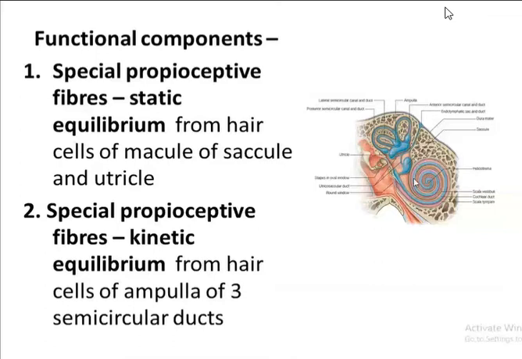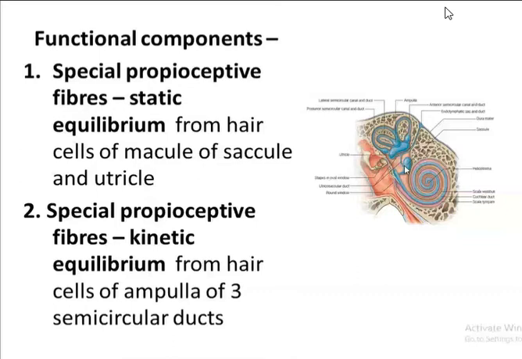So this is the figure of the internal ear. These are the parts of the internal ear. These are the 3 semicircular ducts. They lie within the 3 semicircular canals. This snail-shaped structure is known as the cochlear duct, and this is the dilated part. This is the macule here. This is the utricle and saccule, and inside them lies the macule. So these are the different parts of the internal ear: semicircular ducts here, cochlear duct here, and inside the vestibule lie the saccule and the utricle. This is the saccule and this is the utricle.